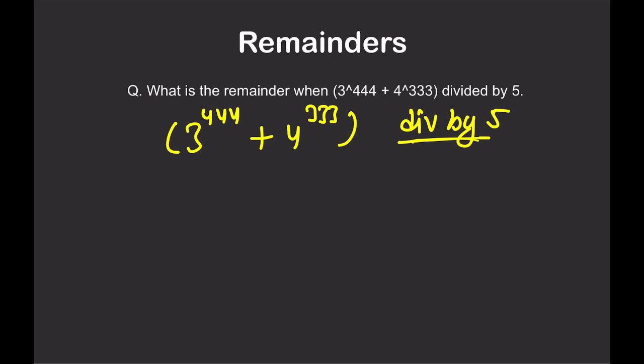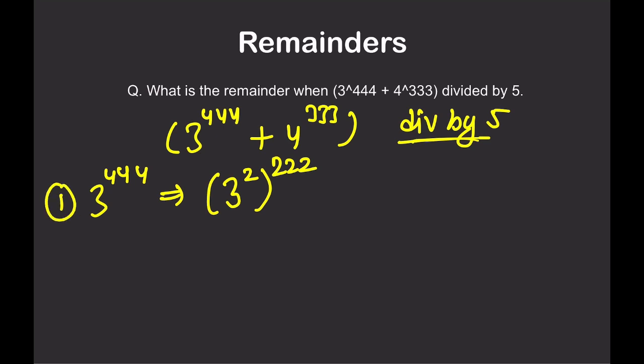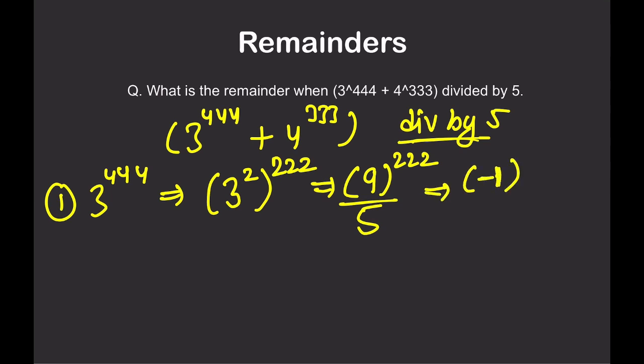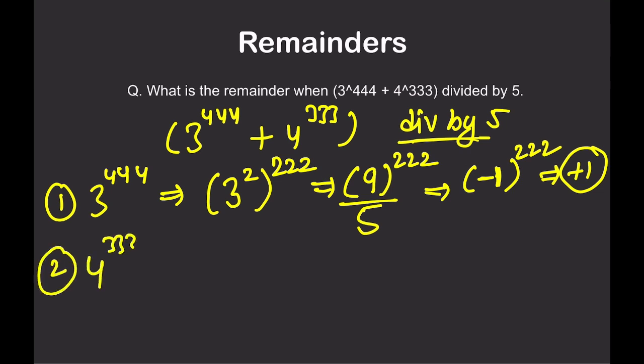When 3 is divided by 5, you get a remainder of 3, no use. So I can write it as 3 square raised to power 222. So I'm just solving the 3 part now. This could be written as 9 raised to power 222 divided by 5. When 9 is divided by 5, the remainder is 4 or minus 1. Minus 1 you can also write, right? So minus 1 raised to power 222, so the remainder is plus 1. This is okay. Second part, 4 raised to power 333.